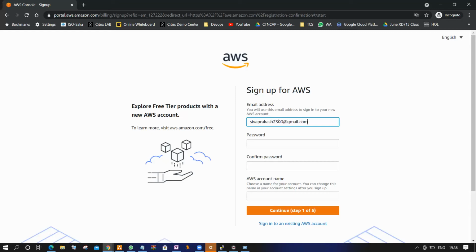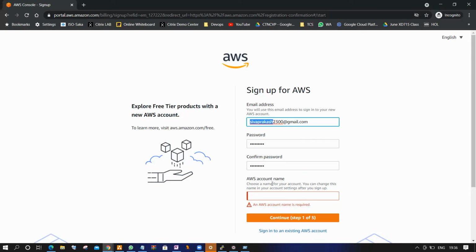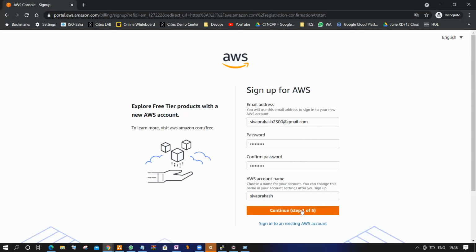I'm creating one account for your understanding. Now I'm giving some password, and now confirm the password. Now account name Shiva Prakash, and continue to step number 2.